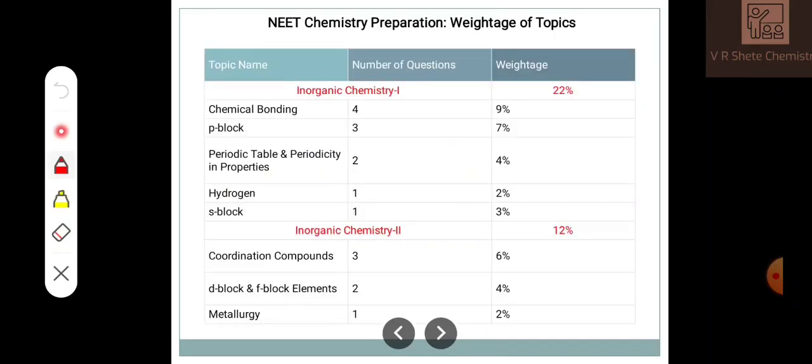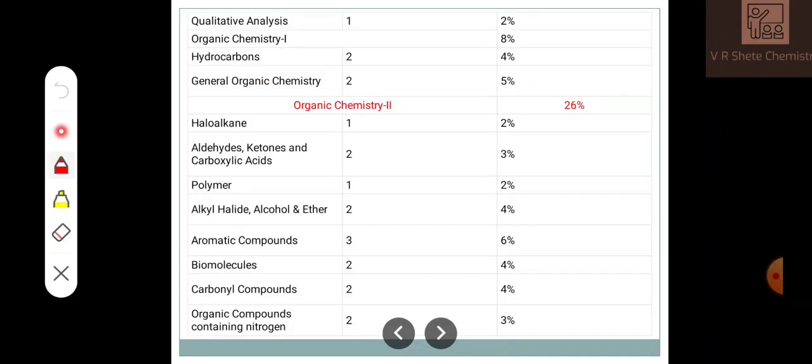Next, we'll discuss marks distribution according to topic. Inorganic chemistry part 1 has 22 marks weightage: chemical bonding, p-block, periodic table, hydrogen, and s-block. So this is the marking scheme, with maximum weightage for chemical bonding. Chemistry part 2, that is inorganic part 2: coordination compounds, d-block elements, metallurgy, qualitative analysis. Organic chemistry part 1 has 8% weightage.